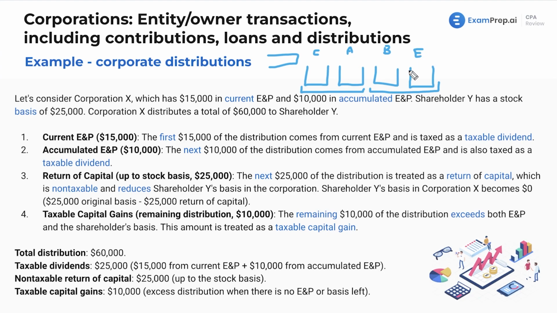I just wrote that out. All right, so first we're going to take things from the perspective of the corporation. So we're distributing a total of $60,000. Okay, so $60,000 starts coming out. This is the $60,000 in the faucet.